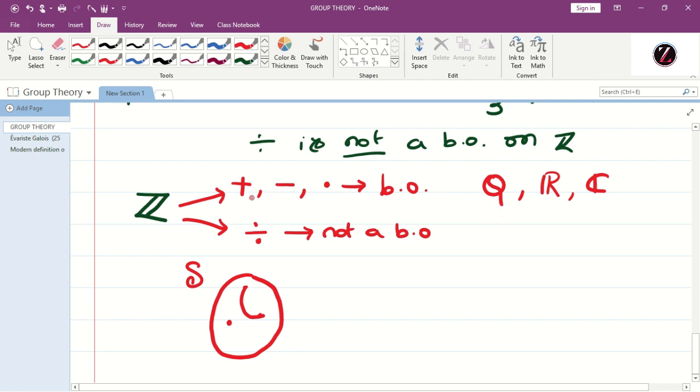You check whether addition, subtraction, multiplication and division are binary operations on these sets.